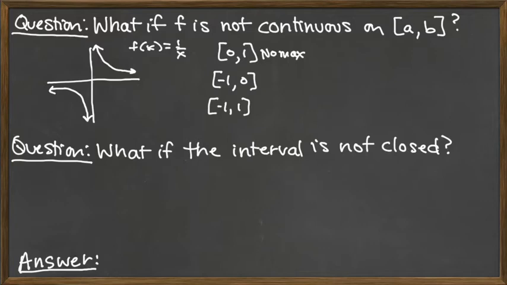And likewise for the left, instead of including the arrow that goes up to positive infinity, we're including the arrow that goes down to negative infinity, because 0 would be our right endpoint, meaning the interval -1 to 0 would be coming in from the left, and so we would have no min, because the function trails off down to negative infinity. And then here, if we include 0 so that we're looking at both the left and the right, we have both the negative infinity arrow and the positive infinity arrow at the vertical asymptote, and so we don't have a max or a min.